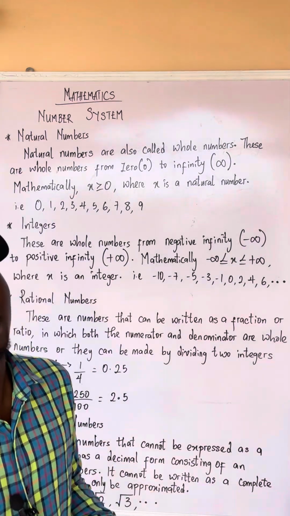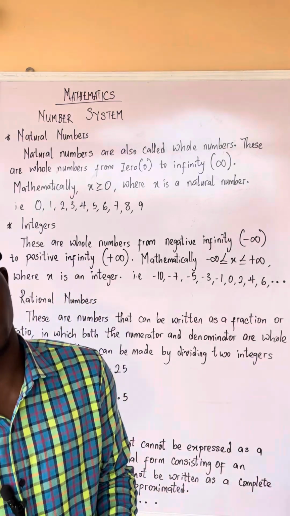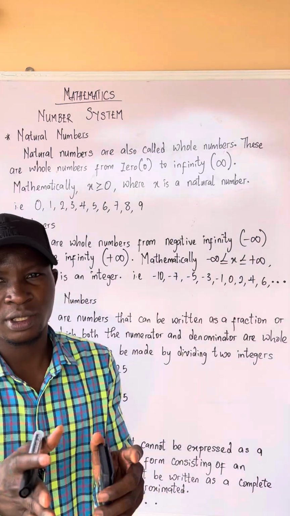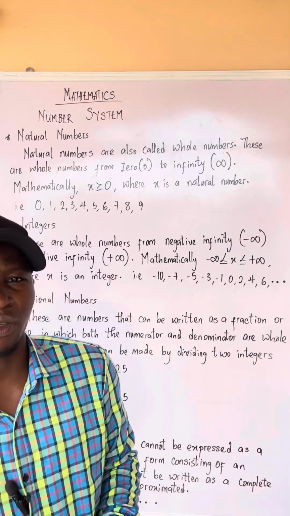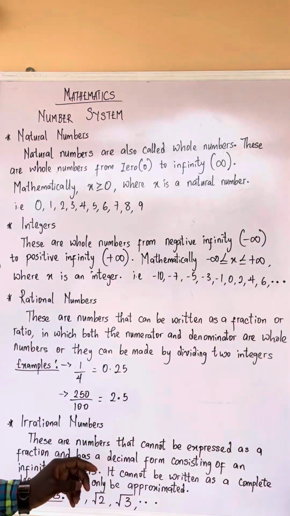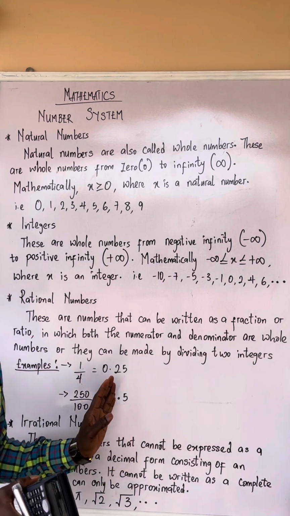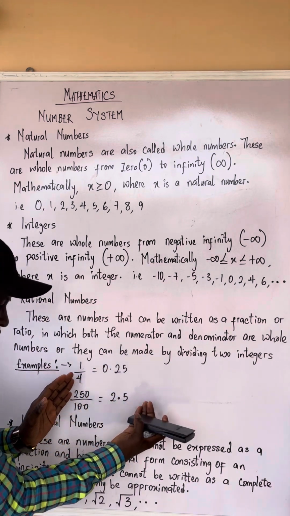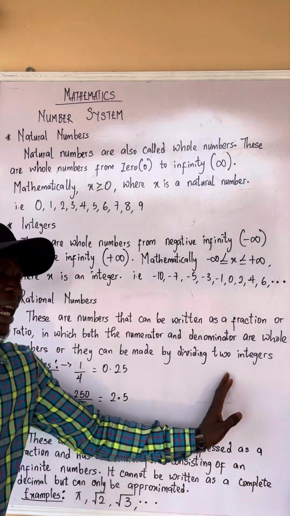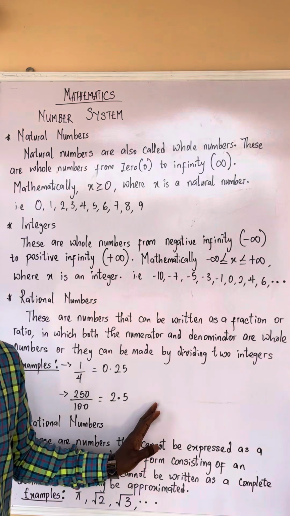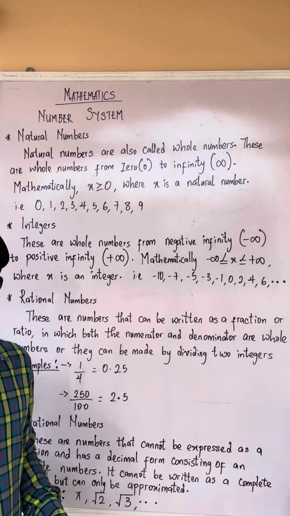So if they ask you in the exam which one is an example of a rational number, or which one is an example of an irrational number, just take your calculator and punch it. You will know which one is a rational number and which one is not. Rational numbers are numbers whose decimal form is already approximated, just like 250 divided by 100 is just 2.5. There's no infinite number at the back of it. This is just the simplest form of it. So these ones are rational numbers, while irrational numbers are numbers that cannot be expressed in the form of a fraction.